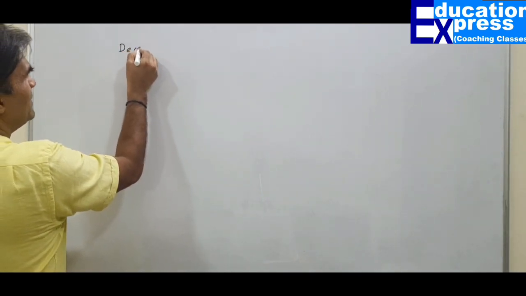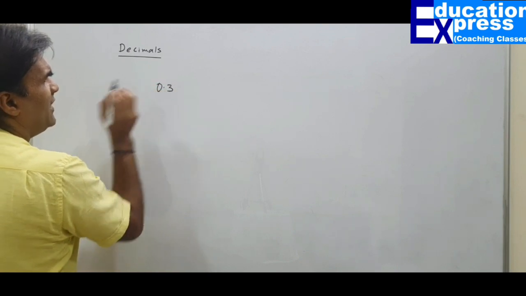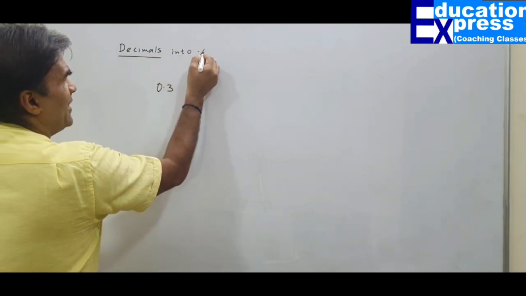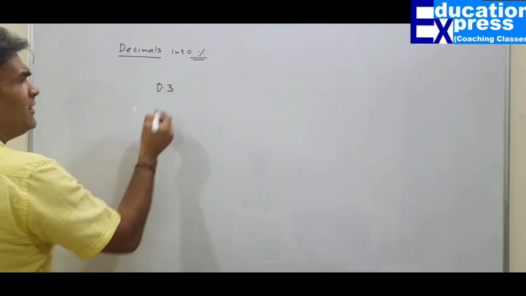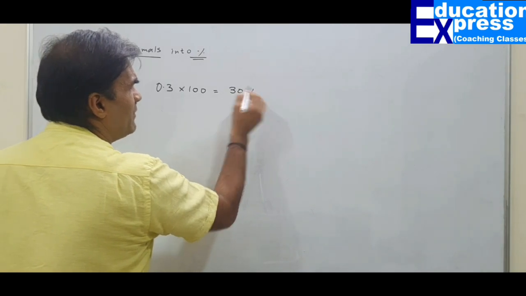Suppose we have decimals. 0.3. Convert decimals into percentage. How can we do so? Nothing. Straight away multiply by 100. How much it is? 30%.